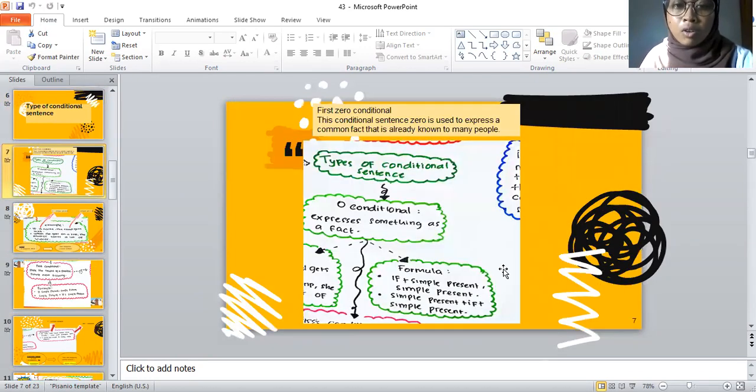The first is zero conditional. This conditional sentence, zero, is used to express a common fact that is already known to many people. And the formula is if plus simple present, comma, simple present, or simple present plus if plus simple present. Okay, let's do the example.